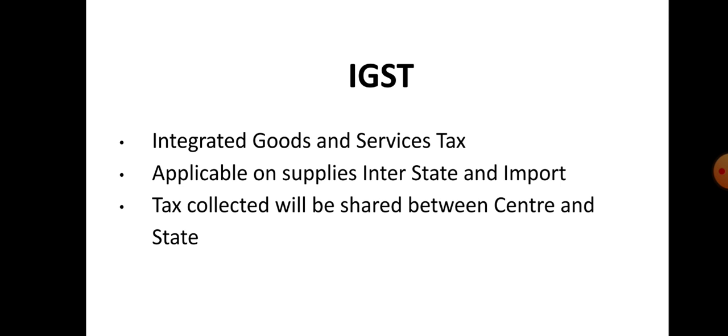The IGST rate would broadly be equal to the CGST rate plus the SGST rate. IGST would be levied and collected by the central government on all interstate transactions of taxable goods or services, and on any import of goods and services.